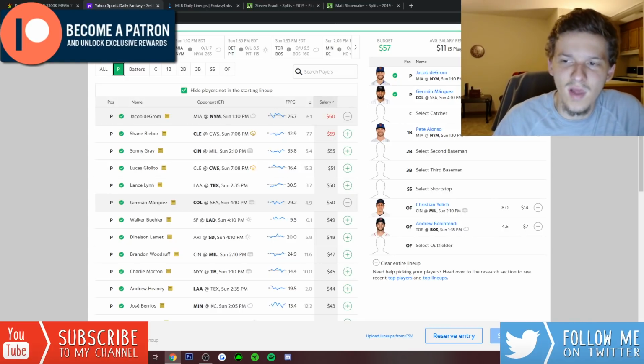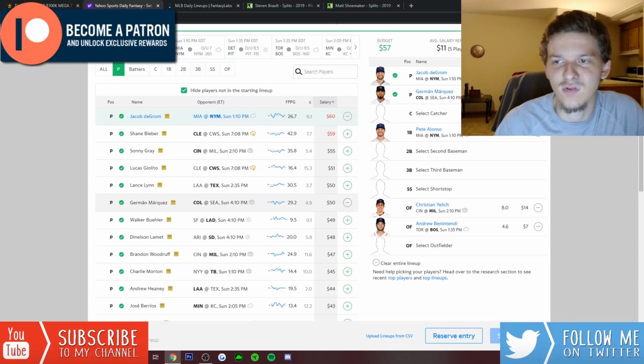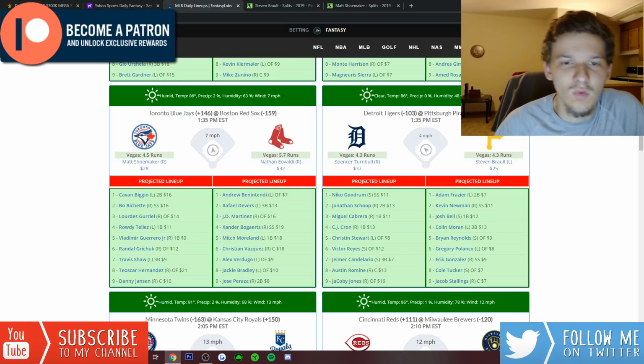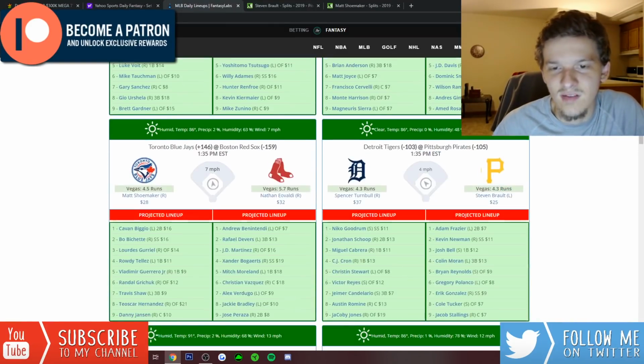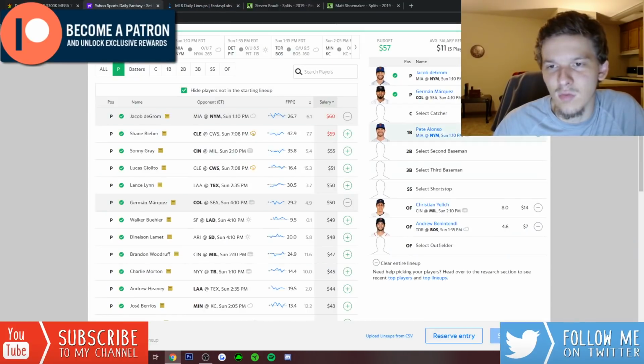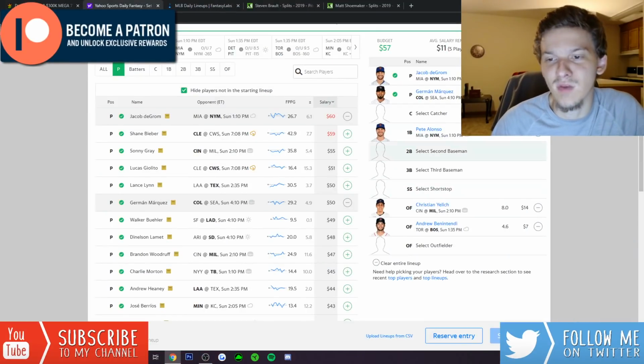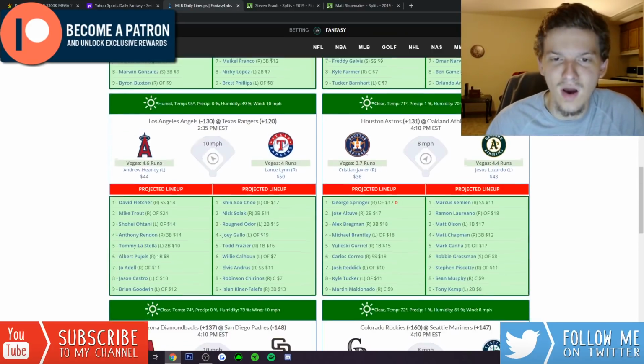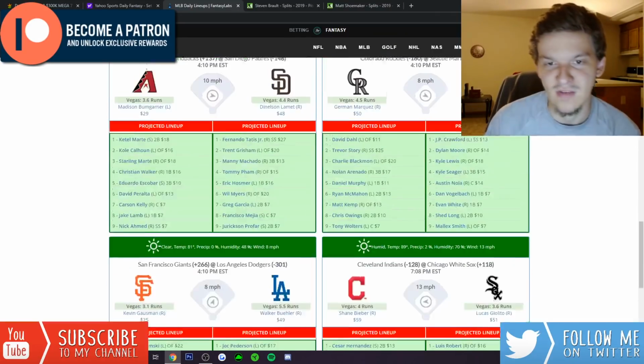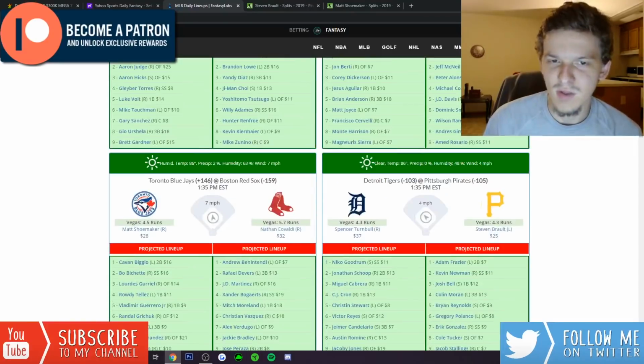So really like Benintendi as well. Those are some guys I think are just too cheap on Yahoo. We'll talk about some stacks as well. So if you want to stack up Yahoo, I know I gave 3 hitters from different teams, but I still stack on Yahoo. My tournament lineups are going to have stacks in them. But those will probably just be one-offs on target.